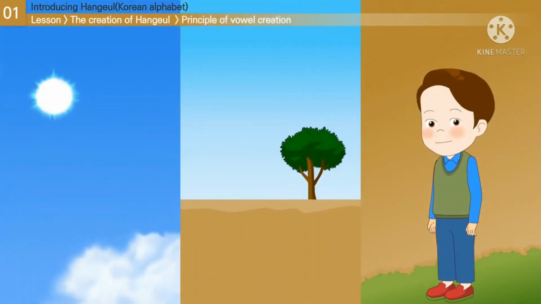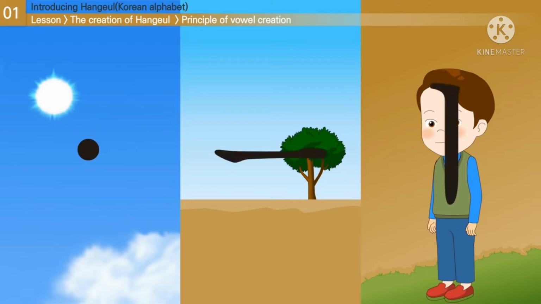How were the vowel characters created? They resemble the shape of the sky, people, and the earth. To be more specific, they take after the round shape of the sky, the flat shape of the earth, and the shape of a standing person. The vowels were created by combining 3 basic characters.